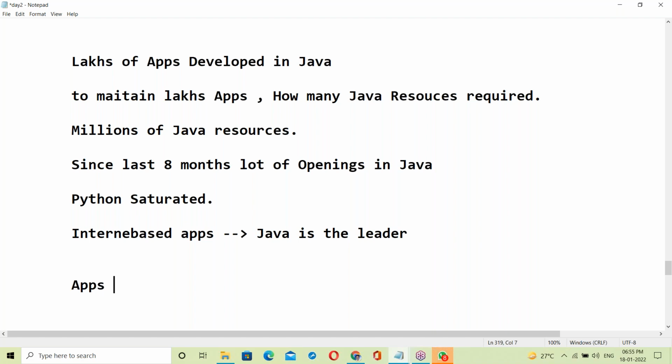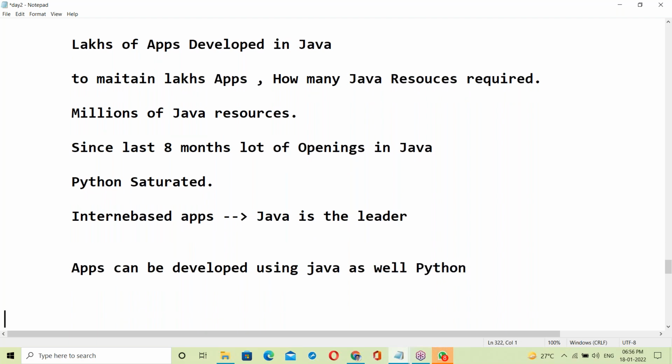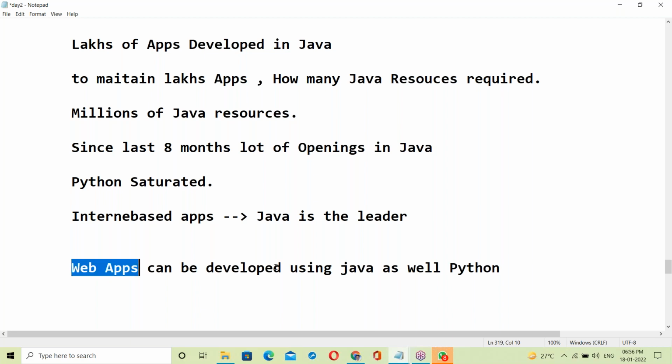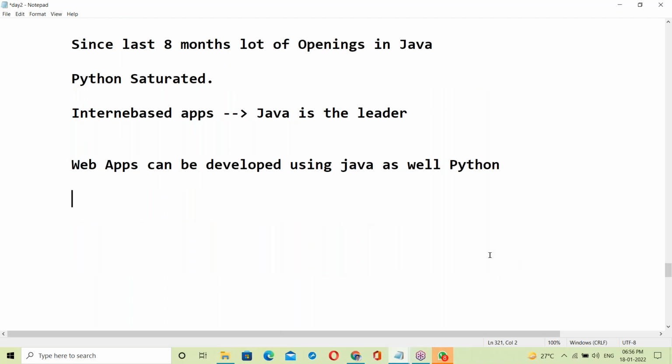Apps can be developed using Java as well as Python. Web applications, internet-based applications, can be developed using both Java and Python. Both can develop them, but the difference is here.